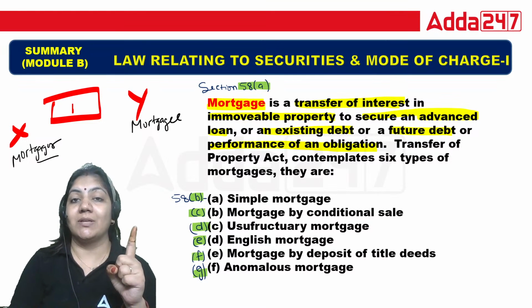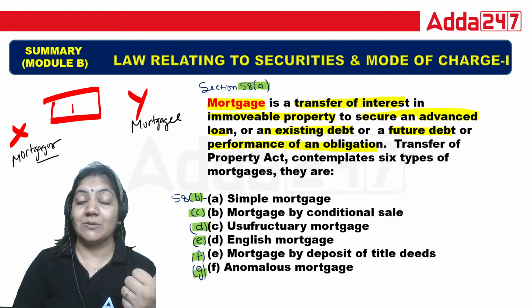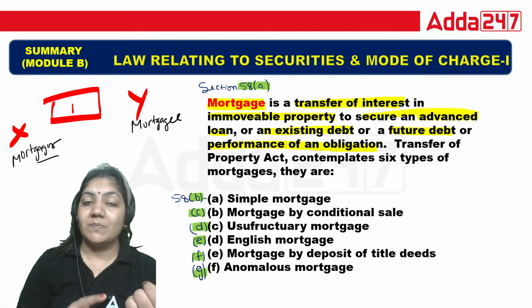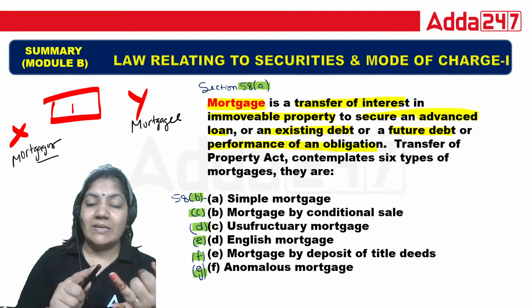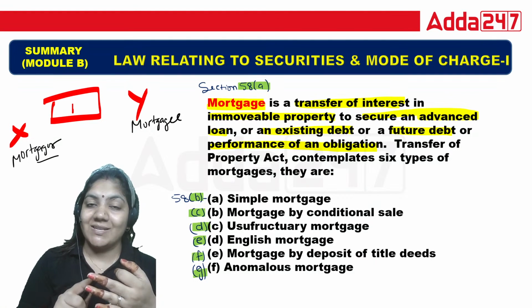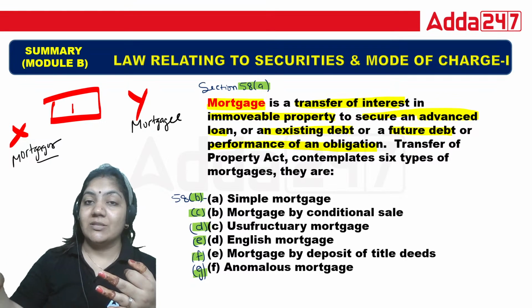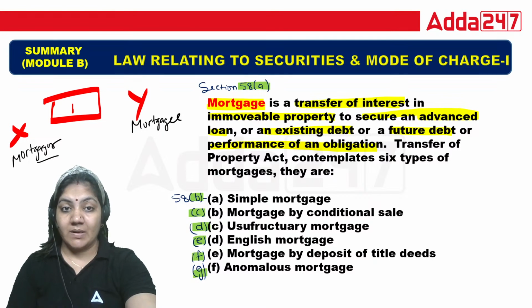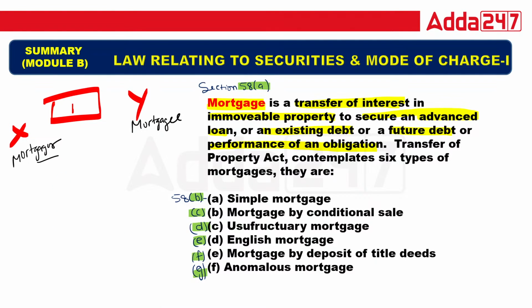In simple mortgage, first of all, the mortgagor has not given possession to the mortgagee. Second point, if the mortgagor is not able to pay the money, the mortgagee can sell the property but with the intervention of the court. This is the key point of simple mortgage. I hope you understand what simple mortgage is. I'm telling you the key point that you have to understand.